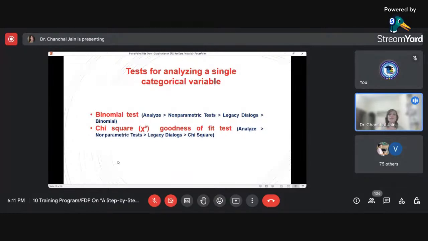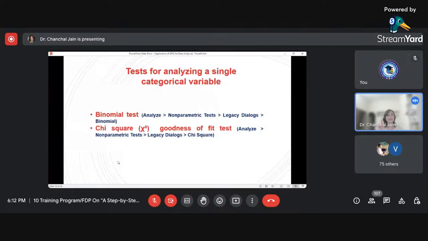So the very first thing I'm showing you here is tests for analyzing a single categorical variable. If we have a single categorical variable, what kind of test can we perform using SPSS? These are the two varieties available. We can perform the binomial test, and second is the chi-square goodness of fit test. In chi-square there are two varieties available: the first one is goodness of fit, the second one is independence of attributes.